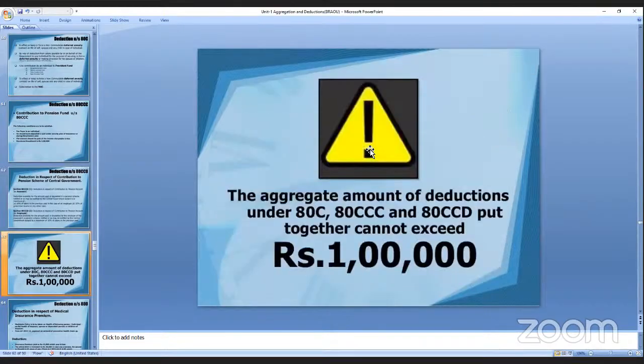Here, the aggregate amount of deduction under 80C, 80CCC and 80CCD put together cannot exceed 1 lakh. Got my point? Yes, ma'am. So it should not exceed more than 1 lakh.